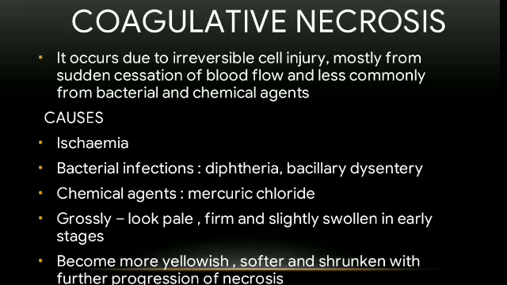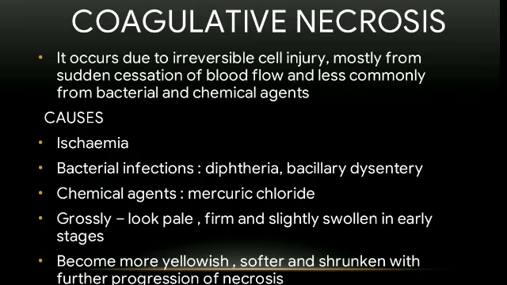Coagulative necrosis, this is the most common type of necrosis, usually seen in the heart, kidney and spleen. It occurs due to irreversible injury and mostly from the sudden cessation of blood flow, and less commonly from bacteria and chemical agents. And the causes are ischemia, that is sudden cessation of blood flow, which is the most common cause, and bacterial infections like diphtheria and bacillary dysentery. It is an intestinal infection caused by Shigella bacteria. And among chemical agents, mercuric chloride is also a cause of this necrosis.